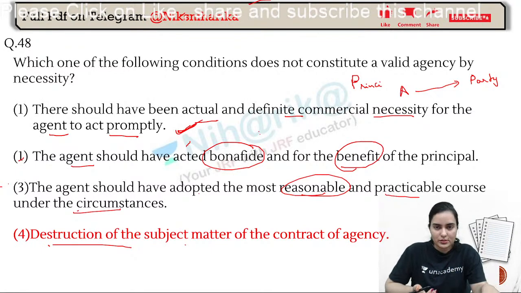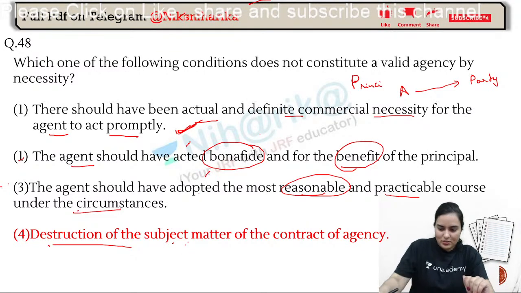or what is the other name? You can write true, or you can say legitimate, something like that. I have to see the synonym of bona fide. Asli, sacha, true you can write. In good faith. Yeah, right. Now, destruction of the subject matter. Okay, this one is done.